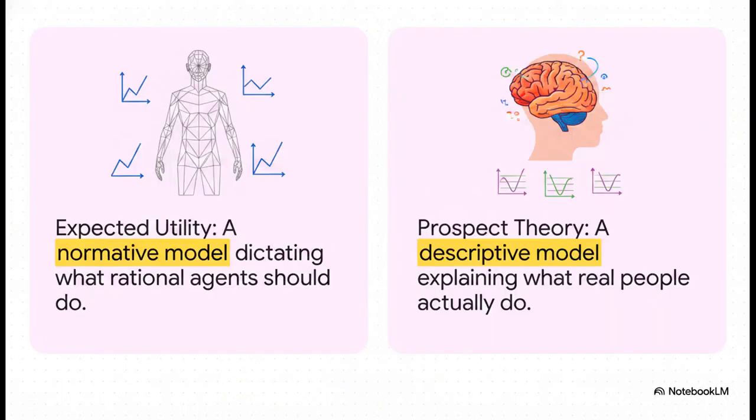What Kahneman and Tversky effectively did was officially separate description from prescription. Expected utility is what we call a normative model. It's a really good mathematical map of what perfectly rational agents should do. But prospect theory is a descriptive model. It explains what flesh and blood people actually do. It answered the Allais paradox by proving that human valuation just isn't a straight, rational line. It's a deeply asymmetric, messy psychological reality.